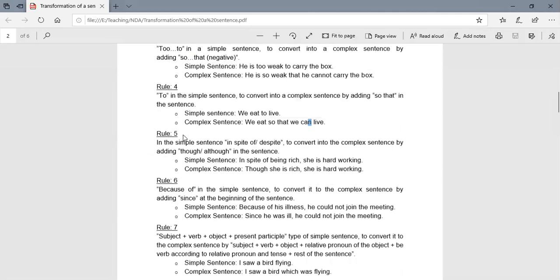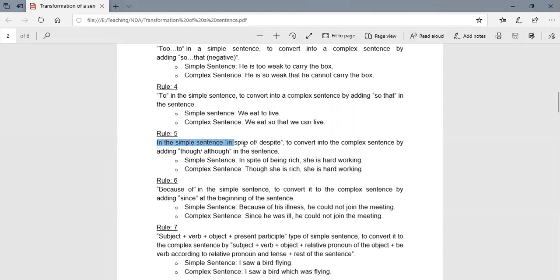The next rule: to in the simple sentence, to convert into a complex sentence by adding so that in the sentence. Simple sentence states: We eat to live. Complex sentence: We eat so that we can live.